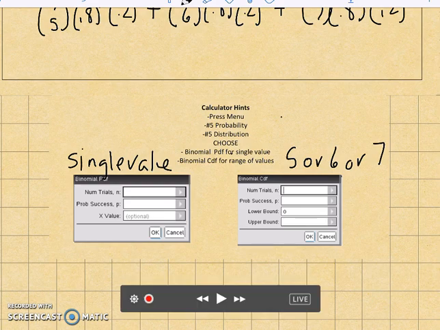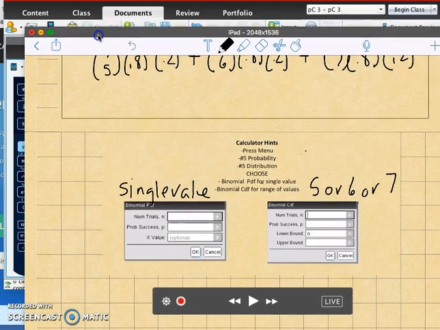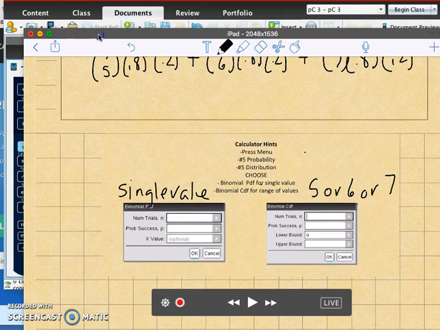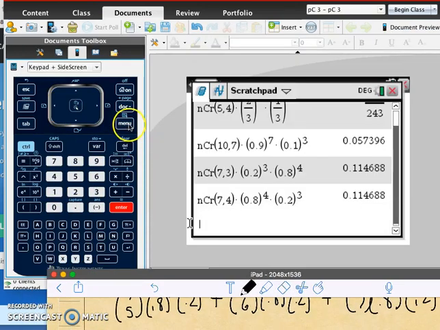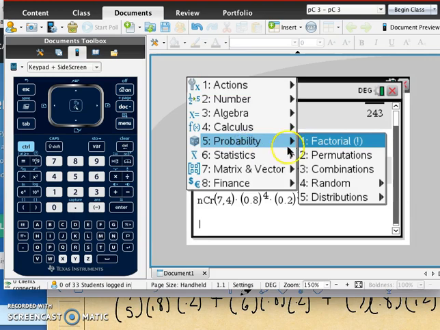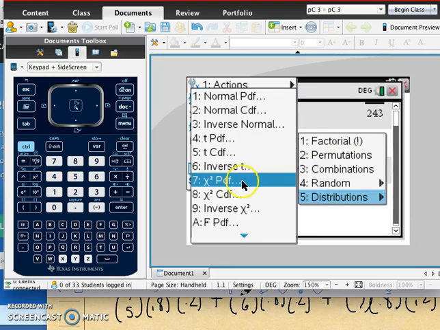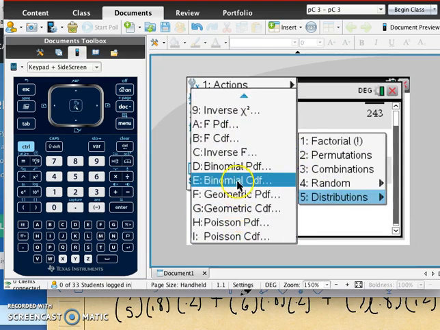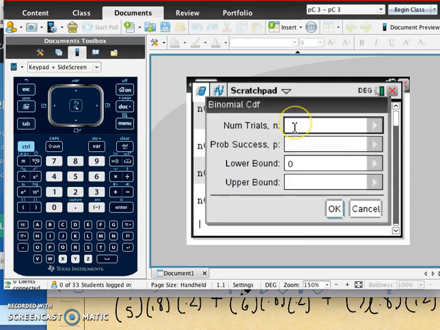So this one, since it's a range, we can go to our CDF. If you hit menu, probability, distributions, and you do have to scroll down for this one, so binomial CDF. There were 7 trials, our probability of success was 0.8, and we wanted everywhere from 5 to 7 people.